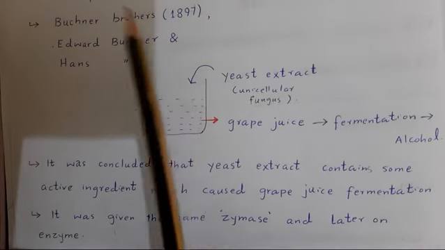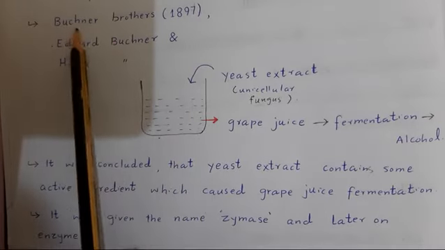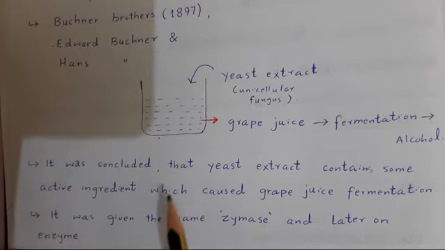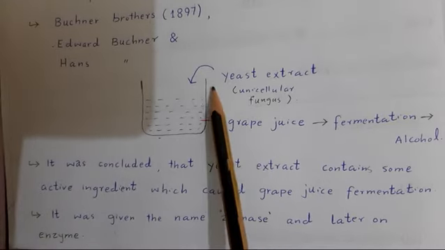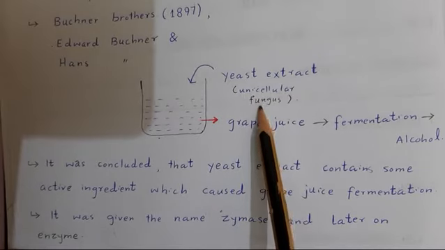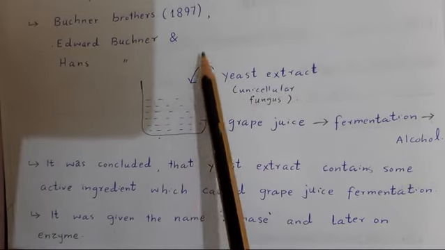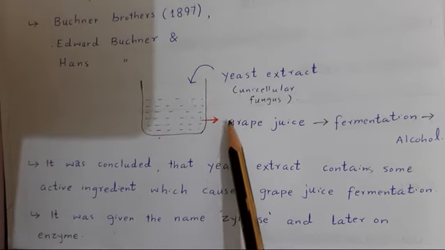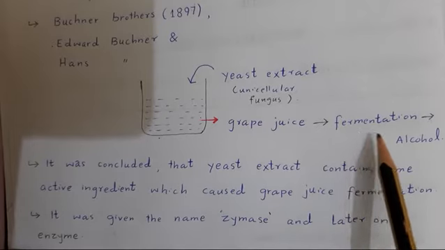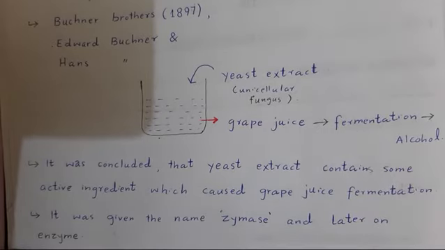In 1897, two brothers, the Buchner brothers, that is Eduard Buchner and Hans Buchner, added yeast extract or juice into a grape juice, and the yeast extract caused the grape juice fermentation and formed alcohol.